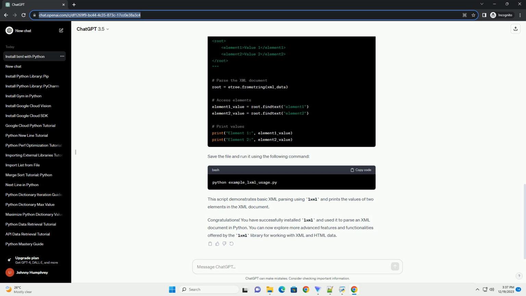Congratulations! You have successfully installed lxml and used it to parse an XML document in Python. You can now explore more advanced features and functionalities offered by the lxml library for working with XML and HTML data.